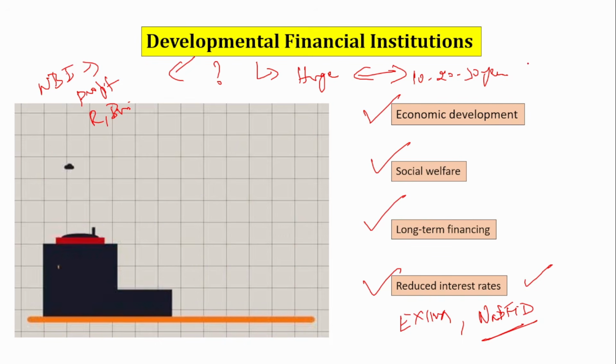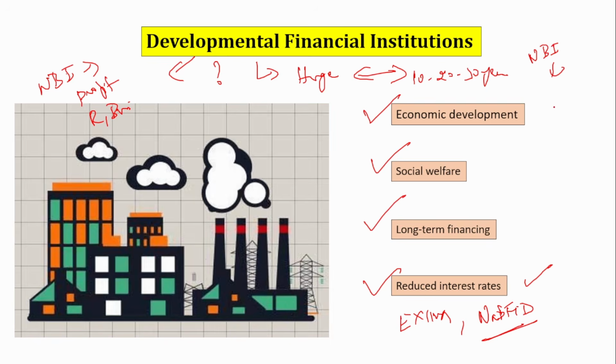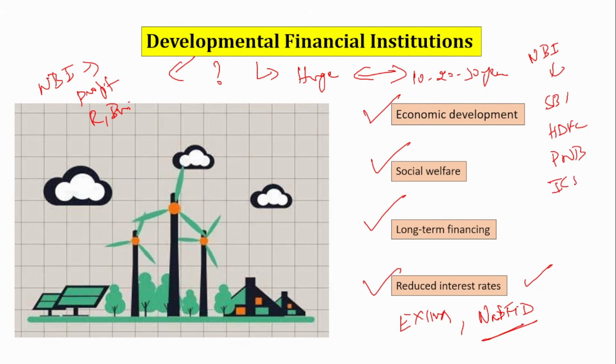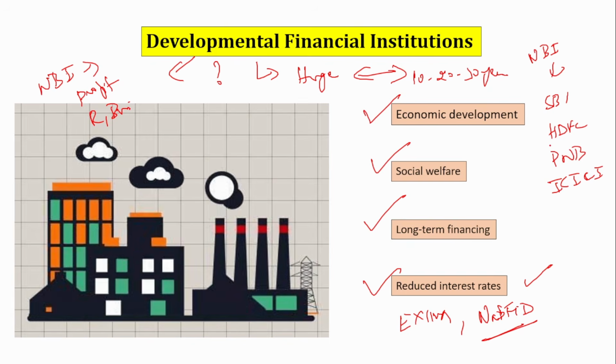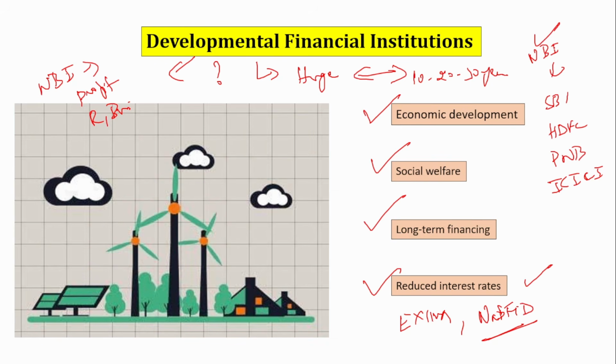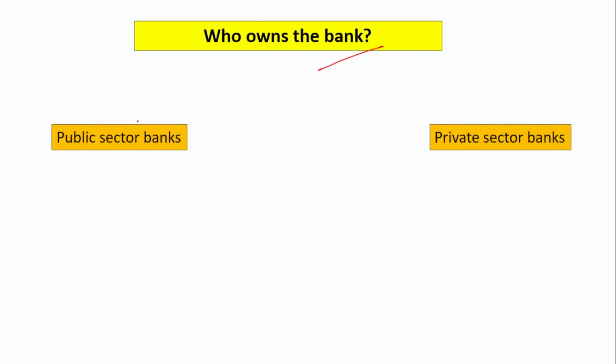In the previous slide, we saw normal banking institutions, right? Those are nothing but SBI, HDFC, Punjab National Bank, ICICI Bank. These are all normal banking institutions. This is the main difference between developmental financial institutions and normal banking institutions. So majorly, who owns the banks in India? There are majorly two categories under this. One is the public sector banks, the other is the private sector banks.